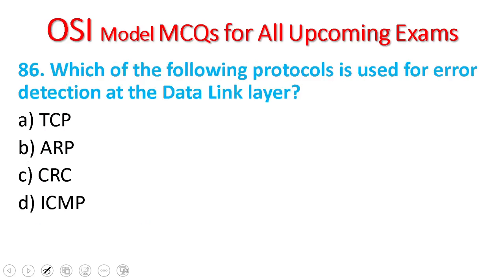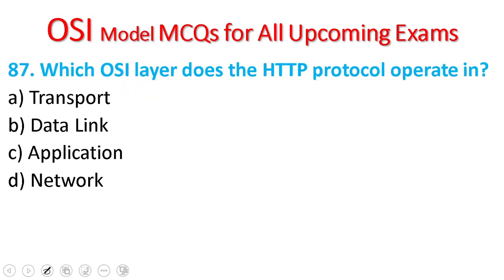Question number 86. Which of the following protocols is used for error detection at the data link layer? TCP, Address Resolution Protocol, CRC, Internet Control Message Protocol. C is the correct answer.